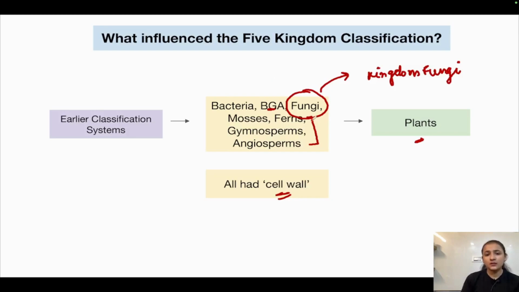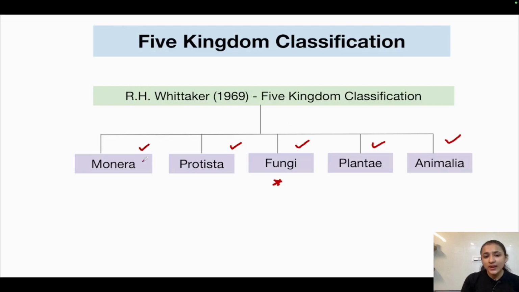And another problem was that unicellular organisms and multicellular organisms were kept together in earlier classification systems. For example, Chlamydomonas, which is a unicellular organism, and Spirogyra, which is multicellular, were kept together under algae. So these were the various problems that influenced the five kingdom system of classification. That is why five kingdoms were made: Monera, Protista, fungi, plantae, and animalia. Now, Monera included all the unicellular prokaryotes.